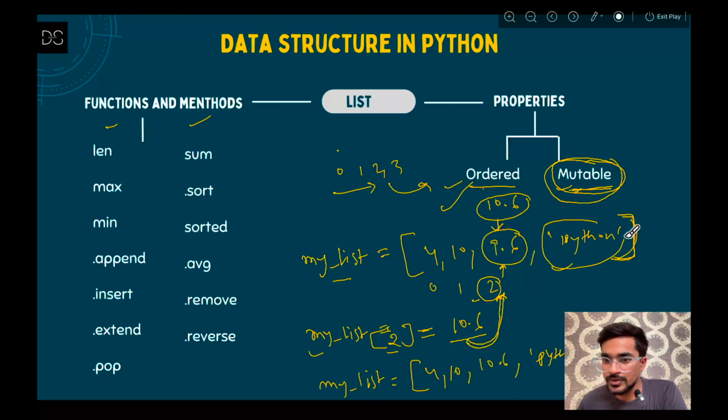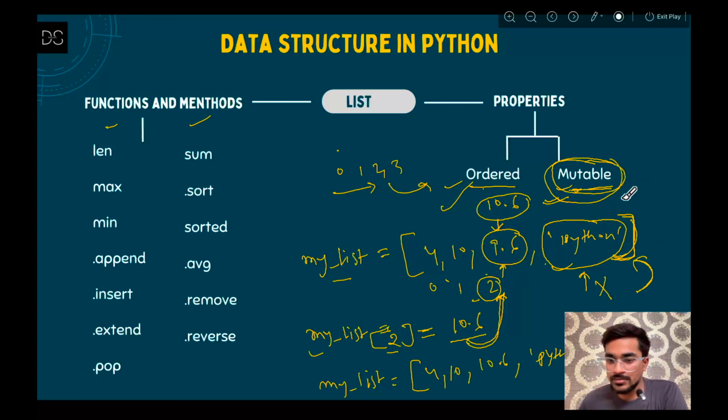Like if you have defined a string, Python, which you don't want, you can delete that. Or if you want to add another value, let's say at the end or at any index, you can do that also. That means you can make a lot of changes in it, any type of changes that you want. That is why it is called mutable.